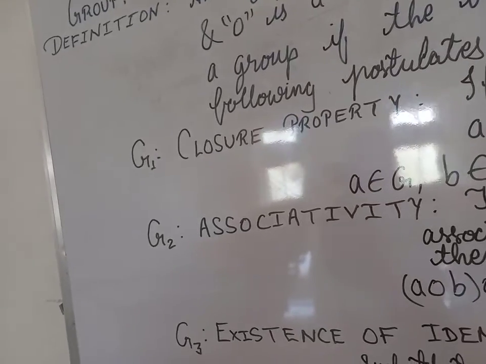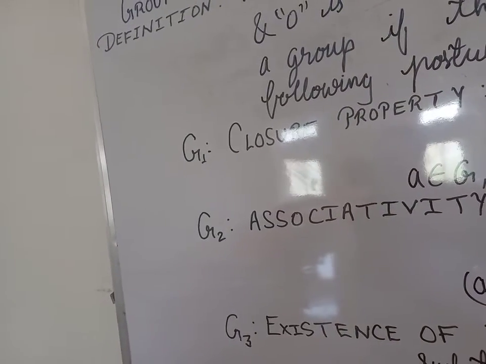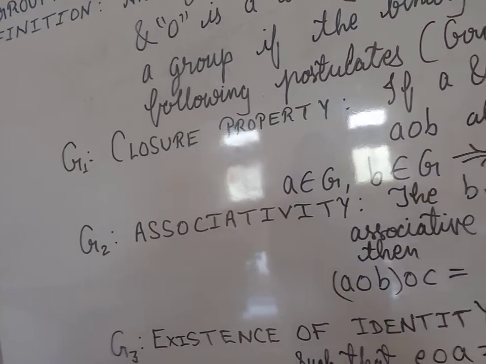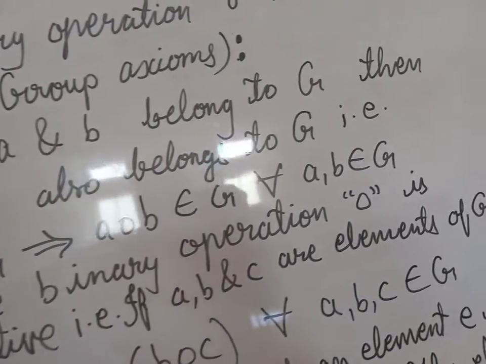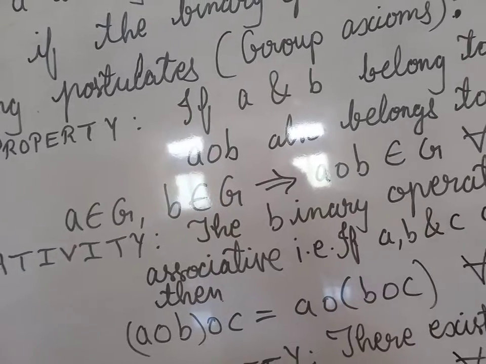Now see, second axiom, that is G2, associativity. The binary operation O is associative.